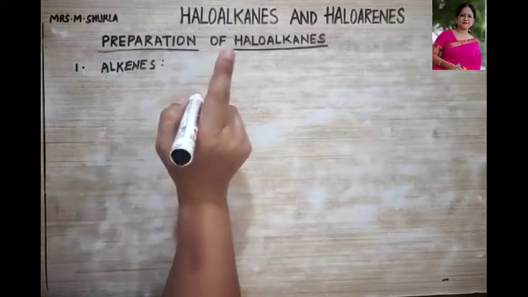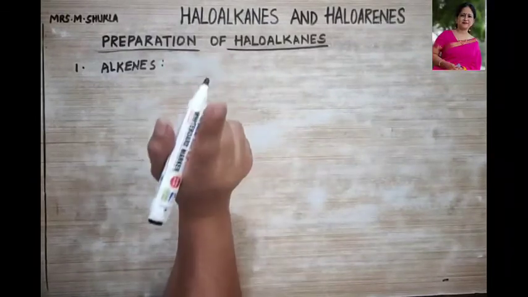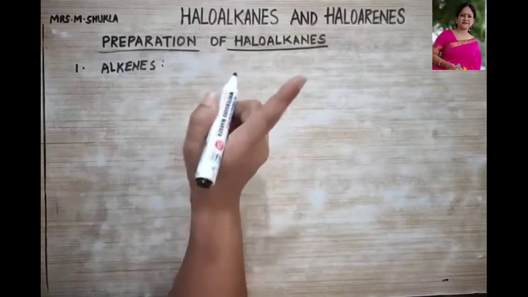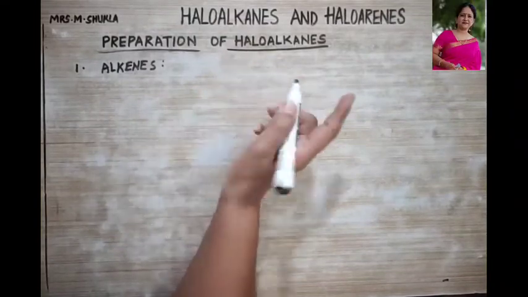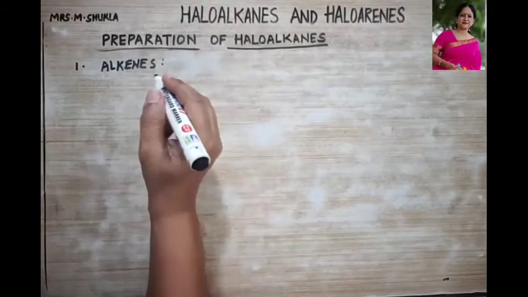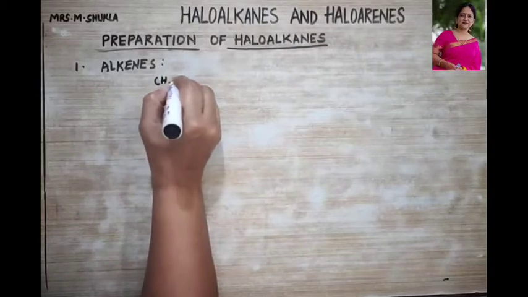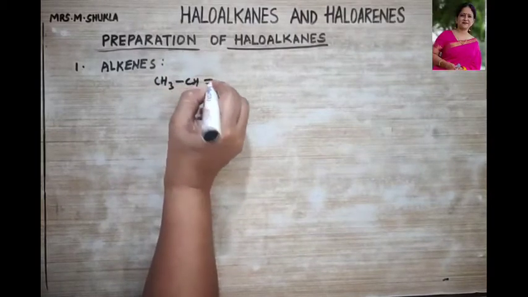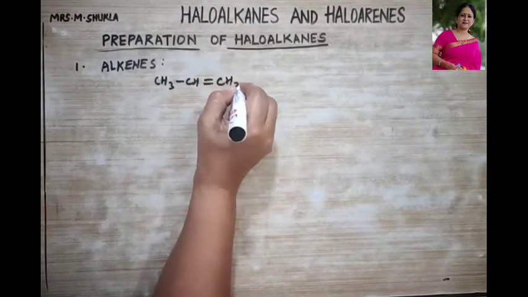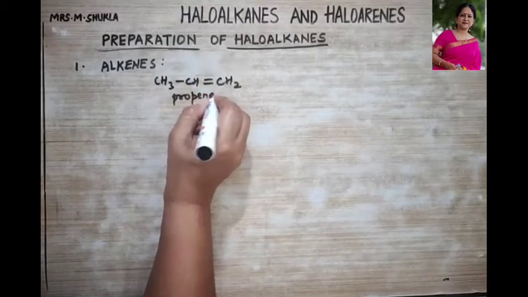So when halogen acid is treated with alkene under addition reaction, it always gives haloalkanes, right? So let us consider one unsymmetrical alkene over here, for example CH3CH=CH2. What is the name of this? Propene, right?